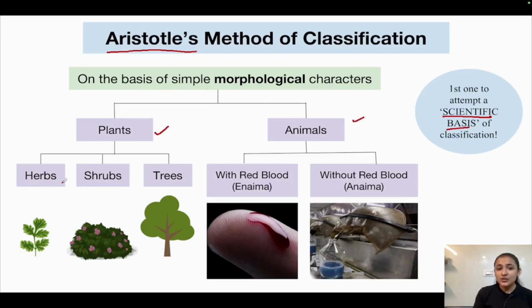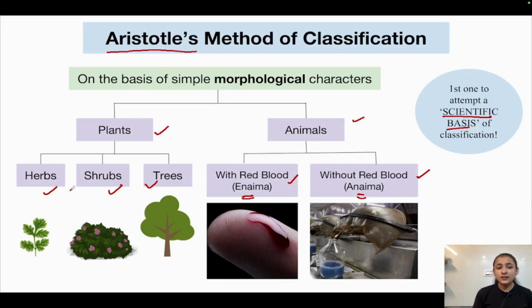Plants were classified into herbs, shrubs and trees. And animals were classified into those which had red blood and those which did not have red blood. The animals which had red blood were called as enema, and the animals which did not have red blood were called as anema. Alright. So, what did Aristotle do? Based on simple morphological characters observable to the naked eye, he divided plants into herbs, shrubs and trees, and he divided animals into those which had red blood and those which did not have red blood. So this was Aristotle's method of classification.